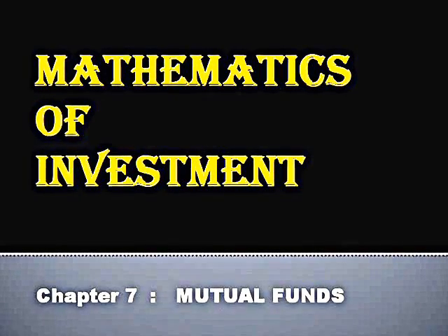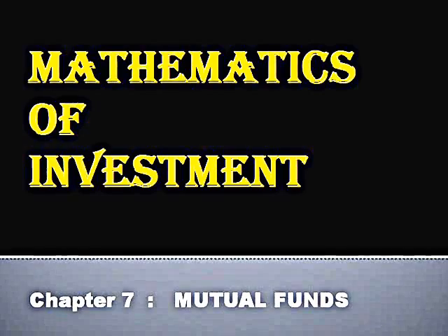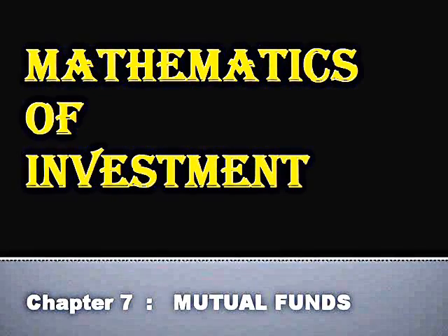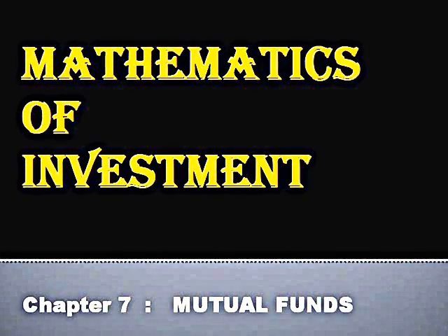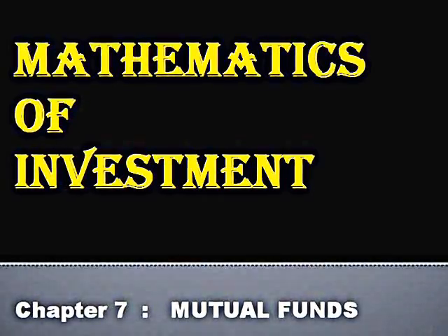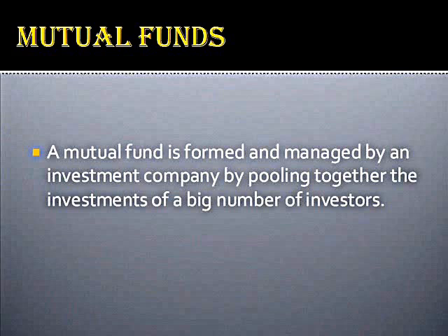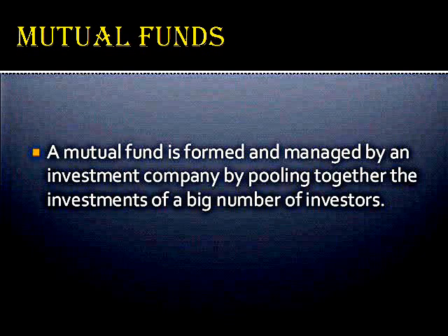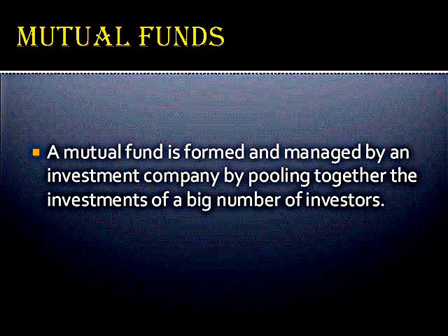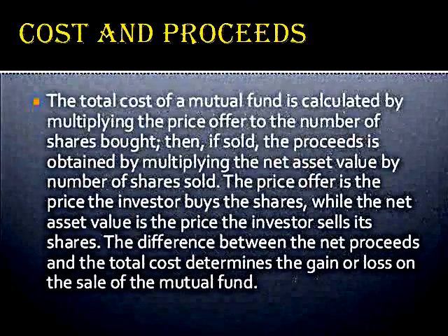Hello everyone. I'm going to make a discussion about the mathematics of investment, chapter 7. First, I need to make an introduction about the mutual funds, cost and proceeds. A mutual fund is formed and managed by an investment company by pooling together the investments of a big number of investors. Second, the cost and proceeds.